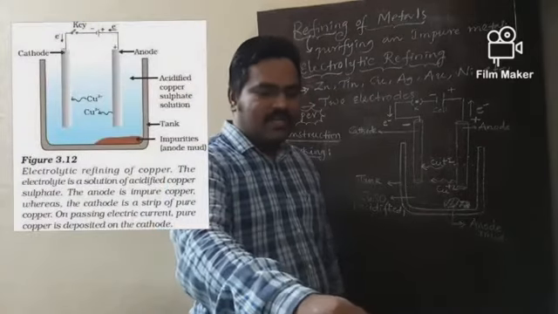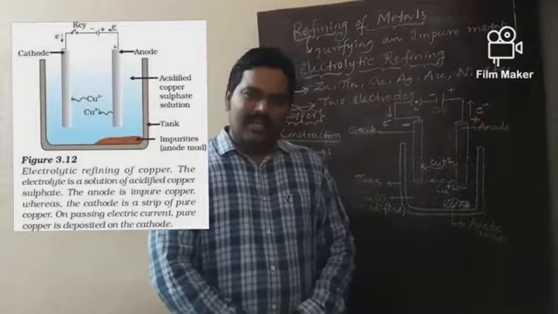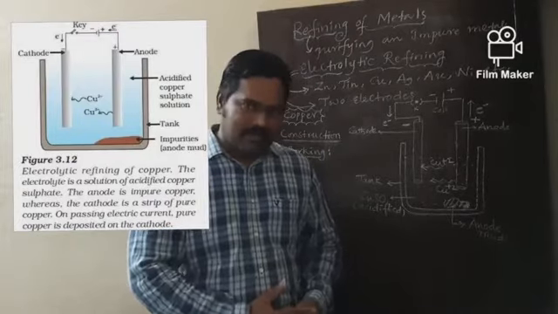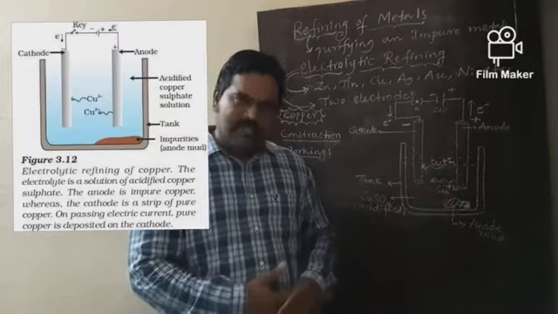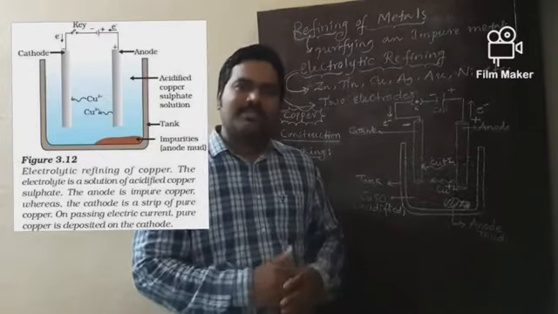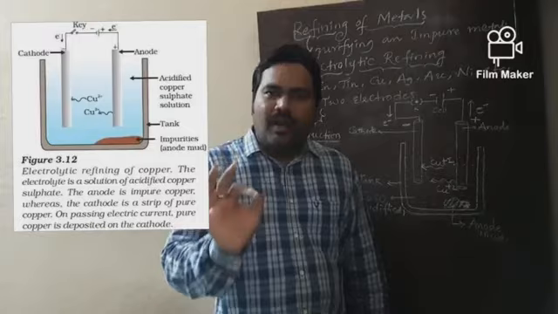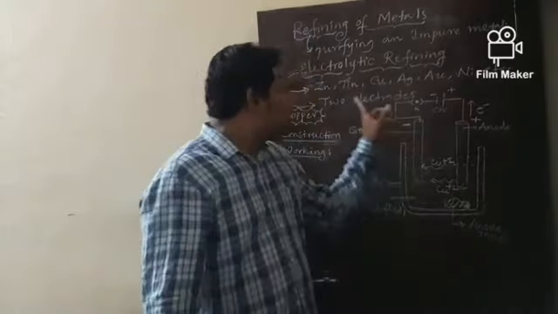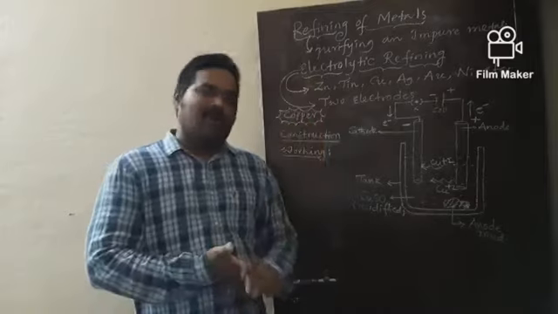So my dear students, in this way we can purify impure copper. From this process you will get approximately 99.98% pure metal by using this electrolytic refining process.